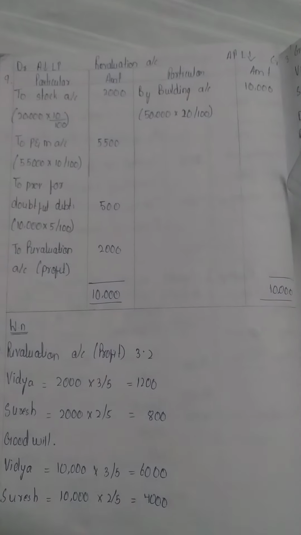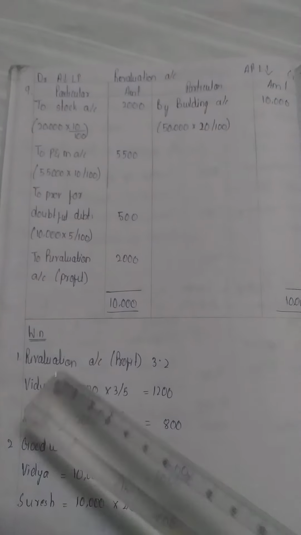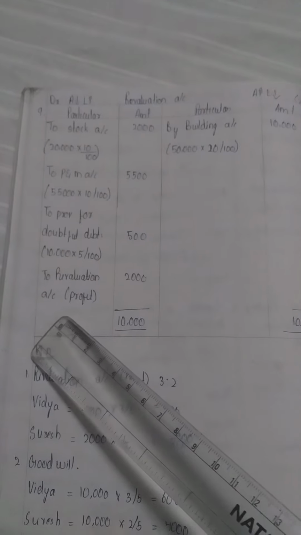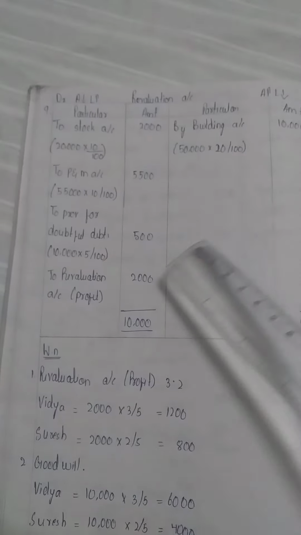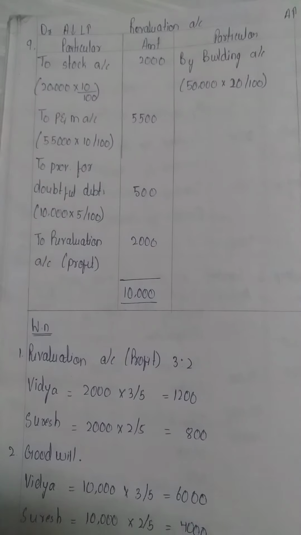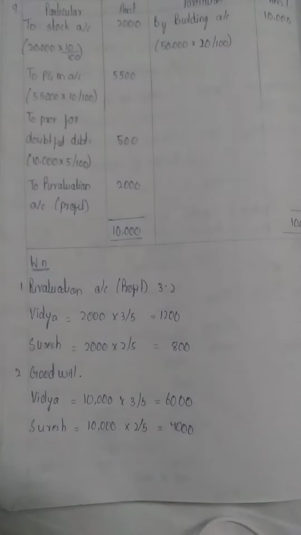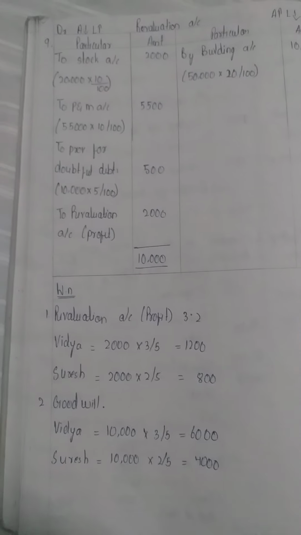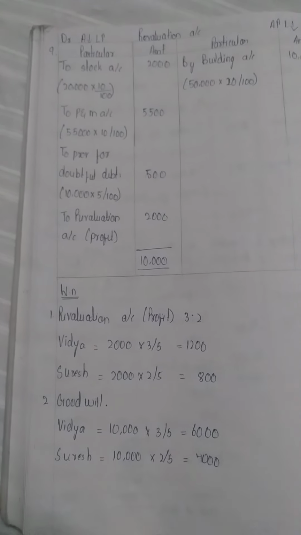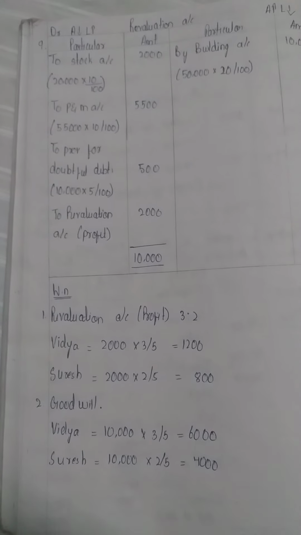If the credit side has the lesser amount, then we write it as loss. If the debit side has the greater amount, we write it as profit. After deducting, we are getting the profit as 2,000. So we have to write to revaluation account 2,000. After the revaluation account, we have to share the profits among the partners.